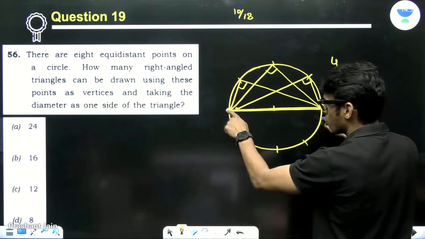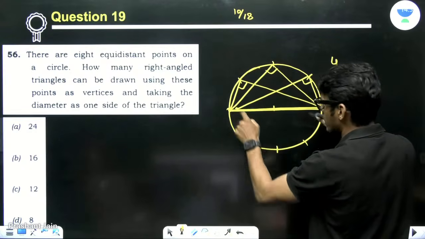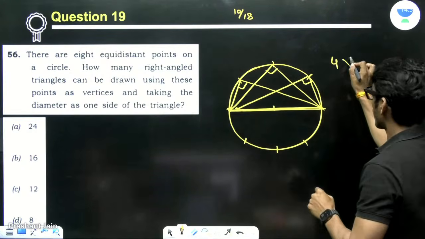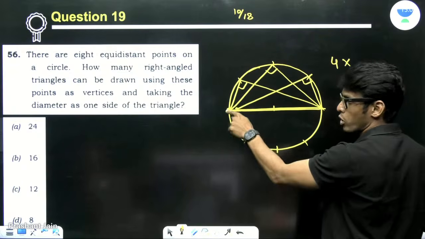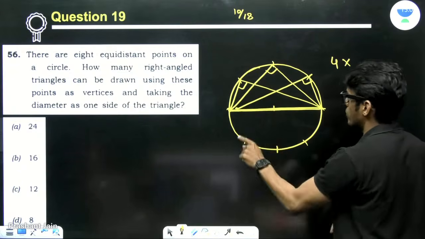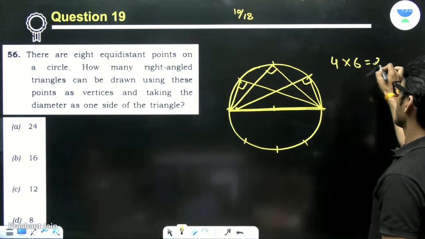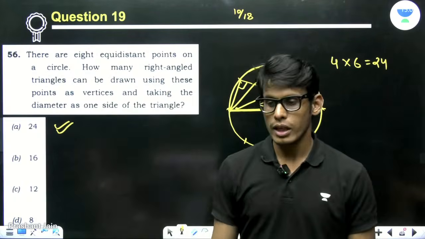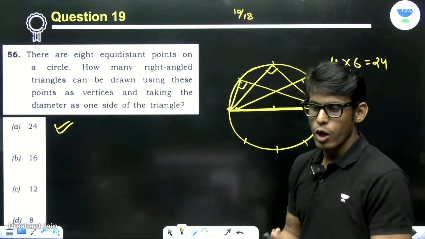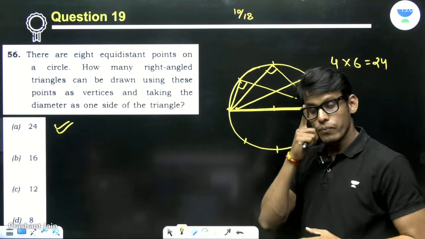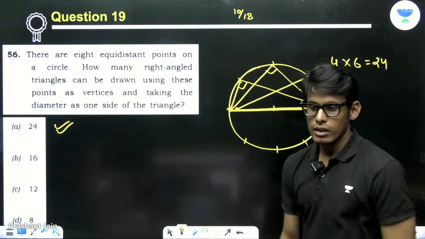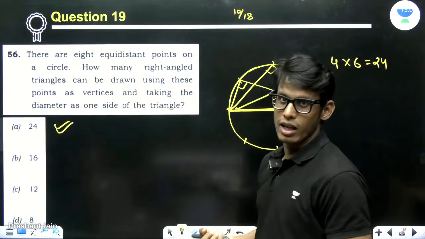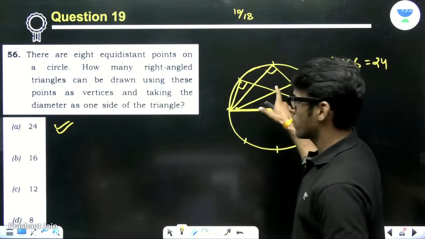One connecting these two opposite vertices, one this, one this, one this. So there are 4 diameters. For every diameter, you have 6 possible options: 1, 2, 3, 4, 5, 6. So 24 is the correct answer. Option A. Getting my point? Right? 90 degrees all. This is a 10th class concept. In fact, 9th class, to be honest. This concept came in 9th class.